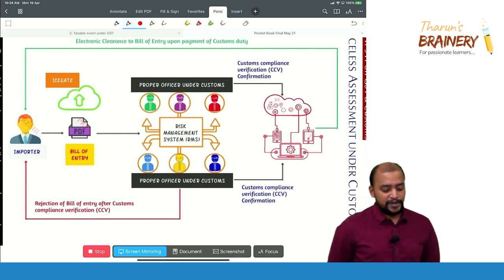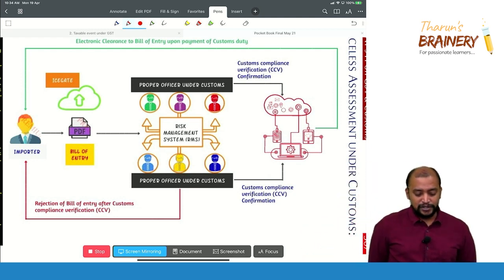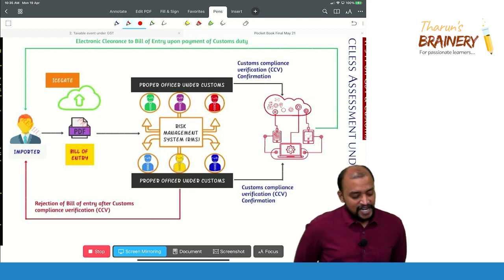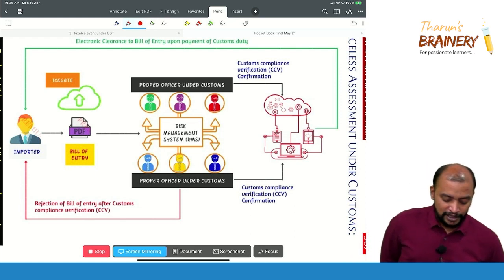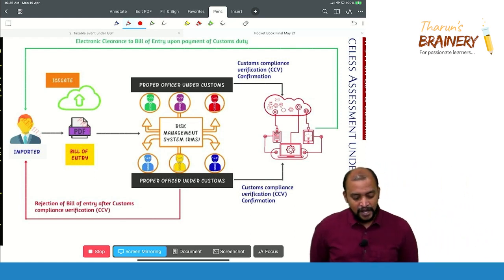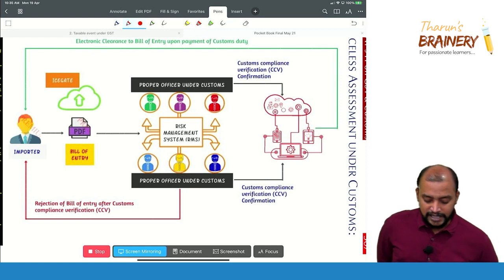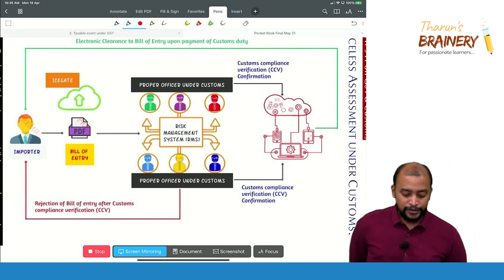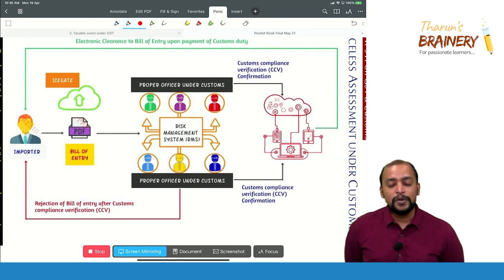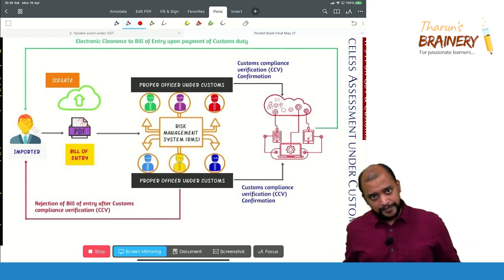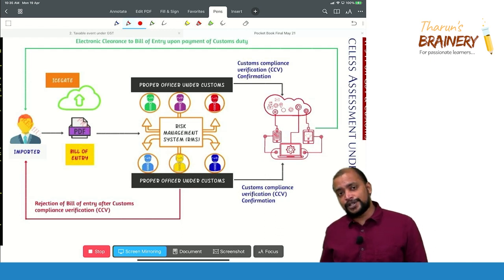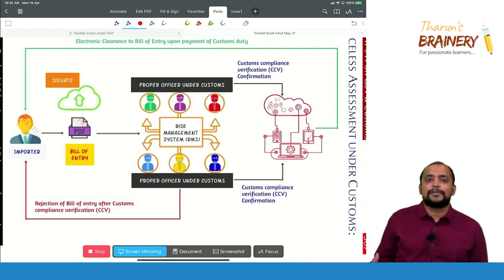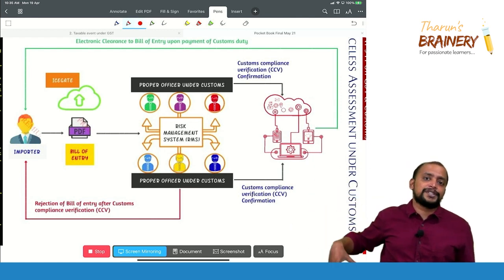Now what happens here, there is an importer. That importer will be filing a PDF, that is the bill of entry, uploading the bill of entry with the ICEGATE. Once it is uploaded in the ICEGATE, that bill of entry will be forwarded to a customs officer, but the customs officer can be anywhere in the country. It need not be the jurisdictional customs officer. The risk management system, RMS, will allot it to one customs officer in any place.